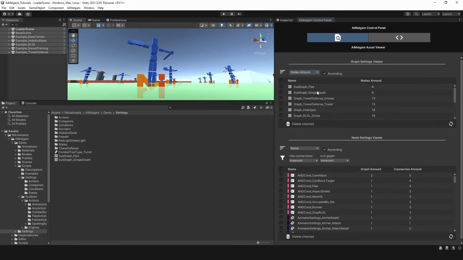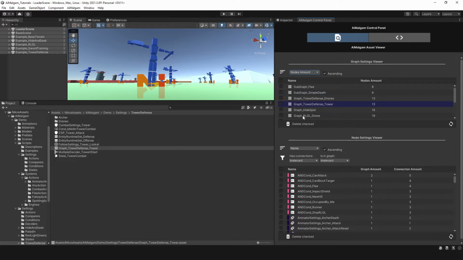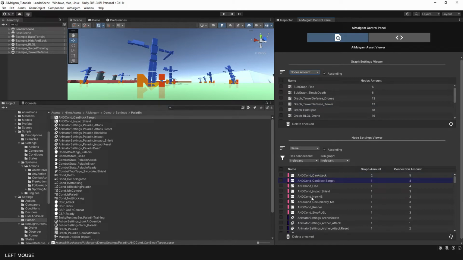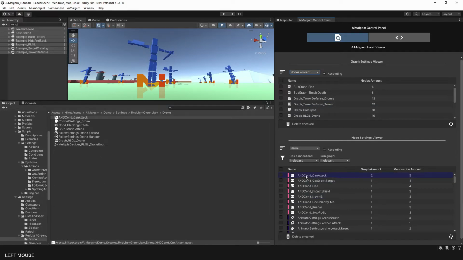Below the graphs list is the node settings list. And one thing I almost forgot is that you can select each list item and it will be showcased in your projects window. This can be very helpful if you forgot where you placed your graph settings or your node settings, as it is also possible with the node settings viewer.